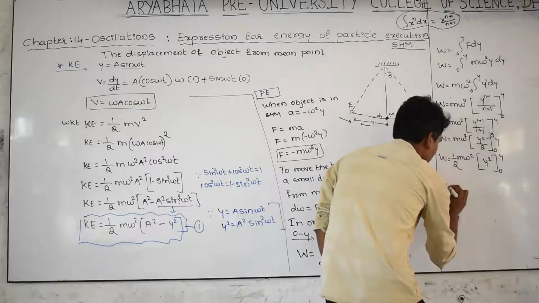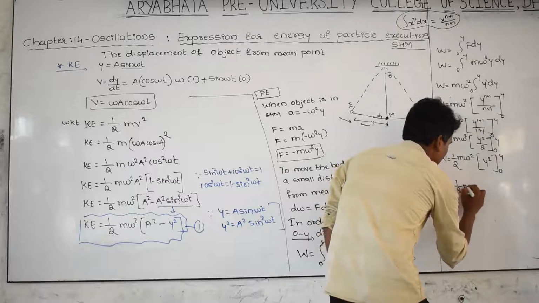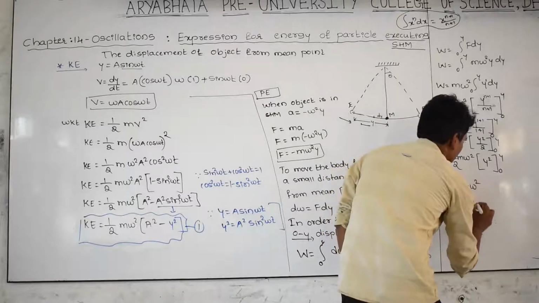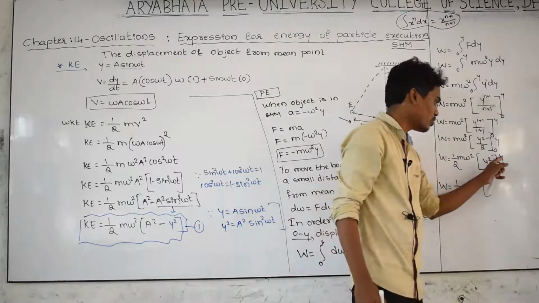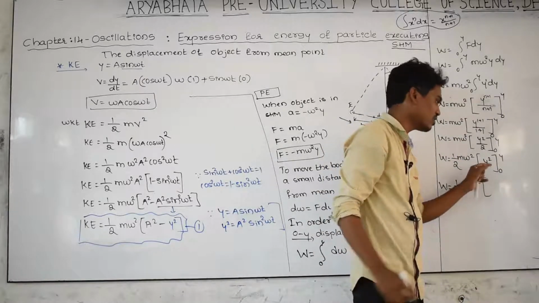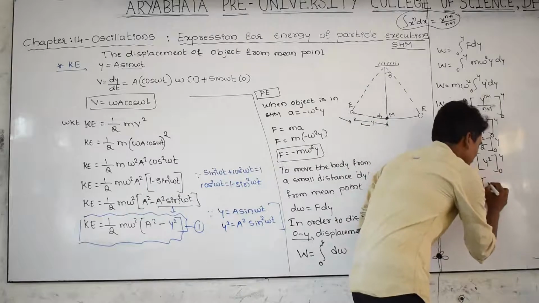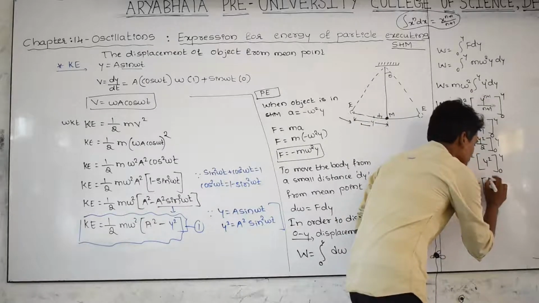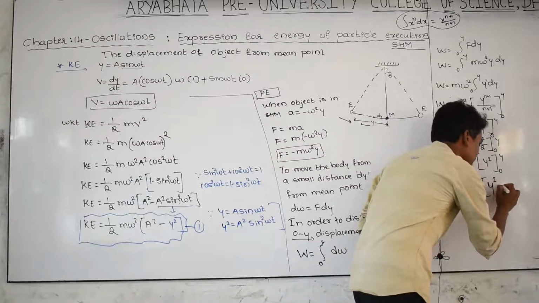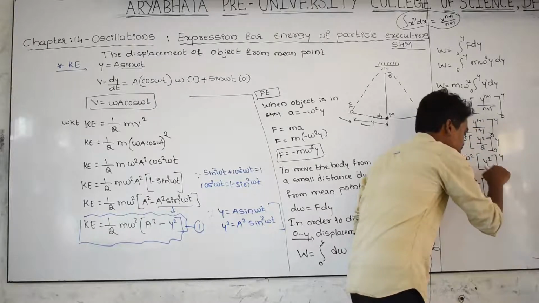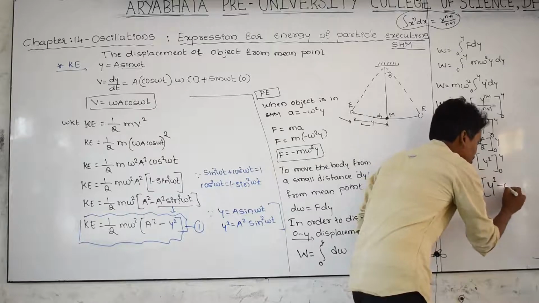W is equal to 1 by 2 M omega square, and substitute y. In this y square, substitute the upper limit, it becomes y square minus, in this y substitute the lower limit, then 0 square.